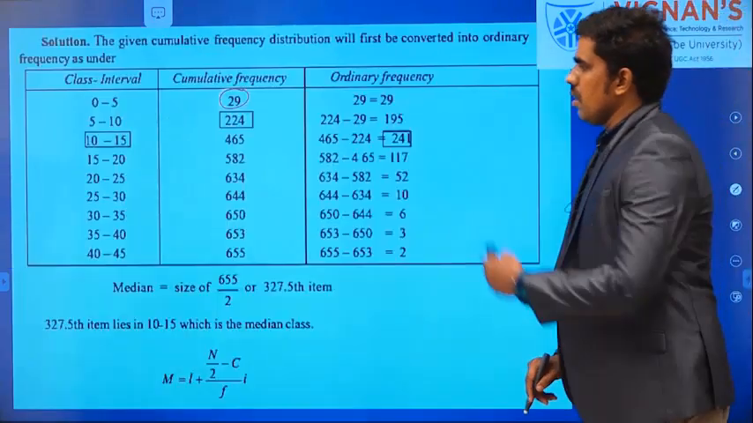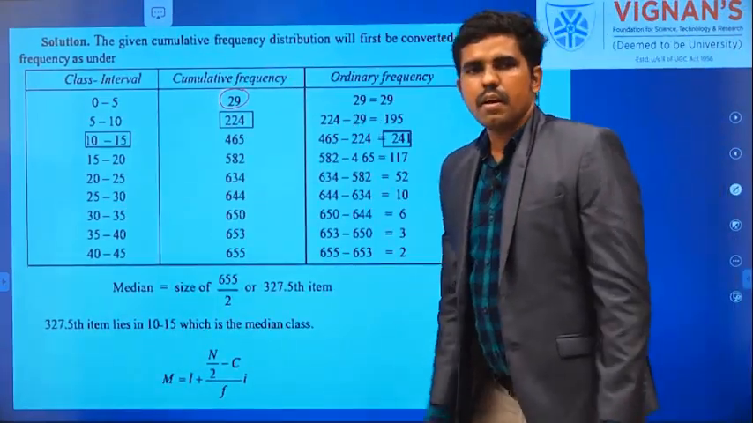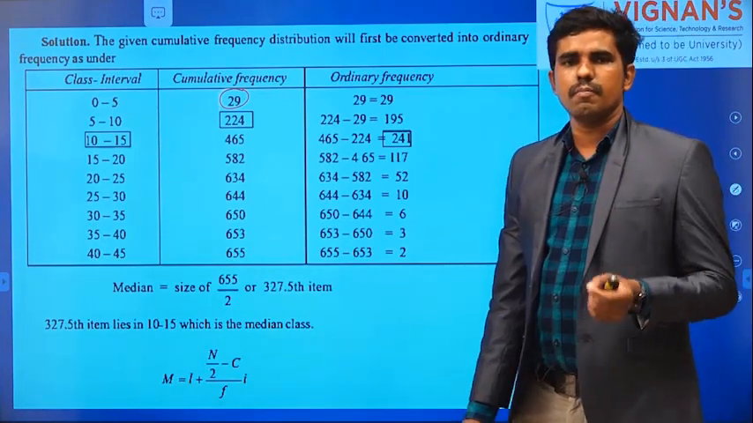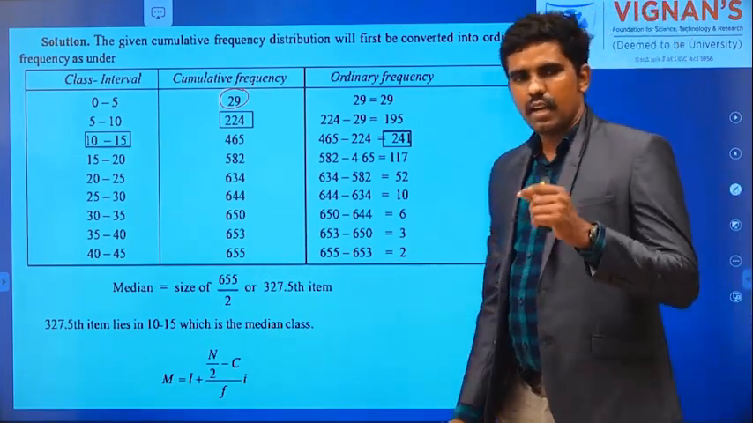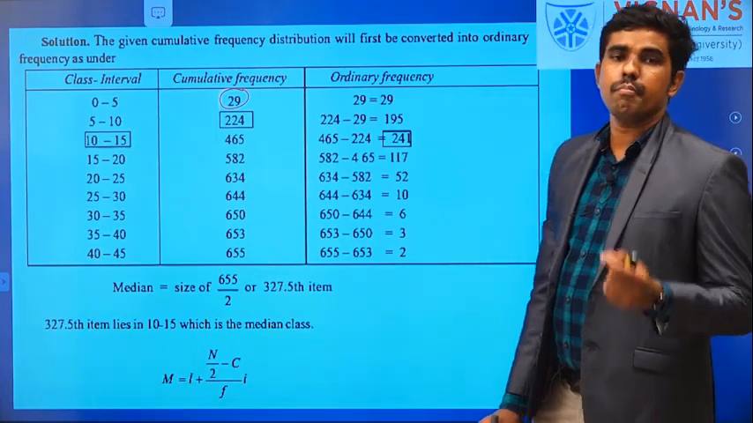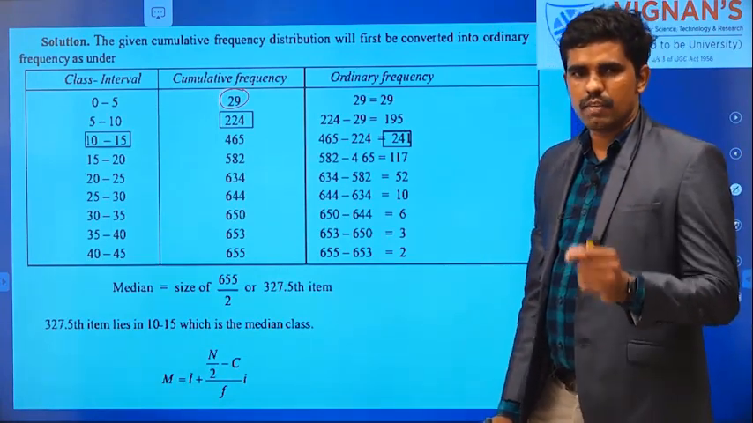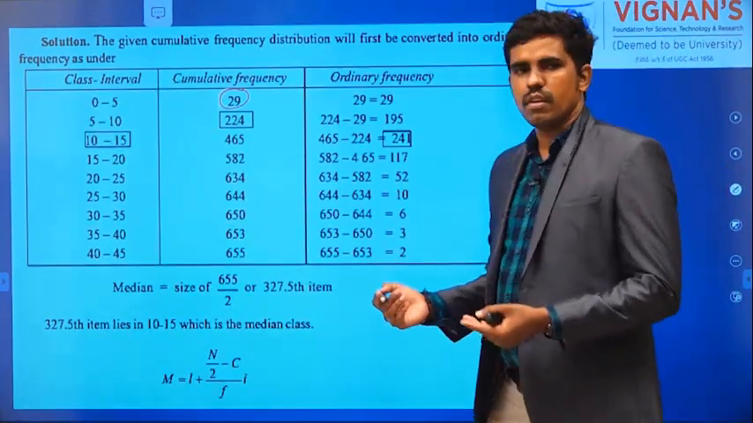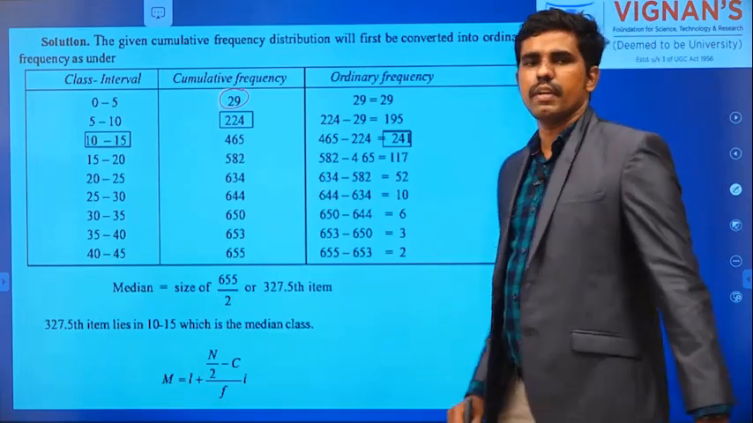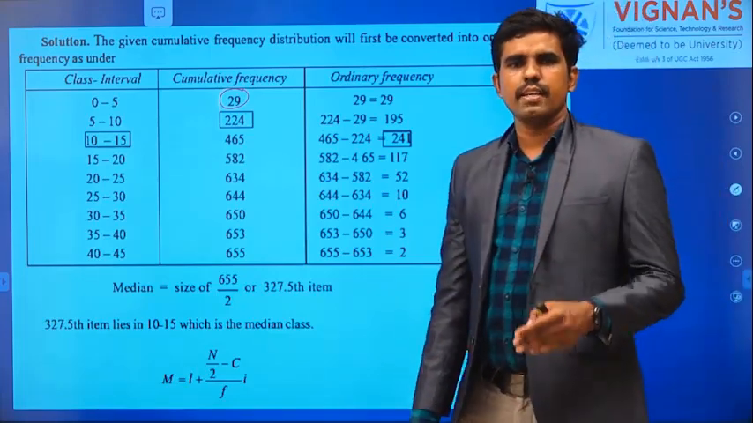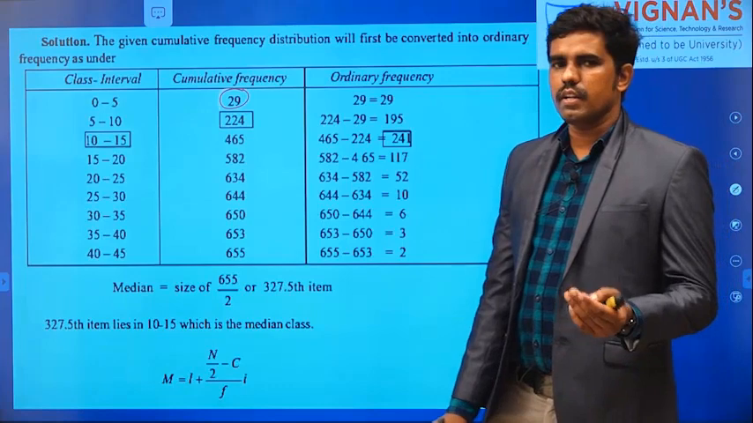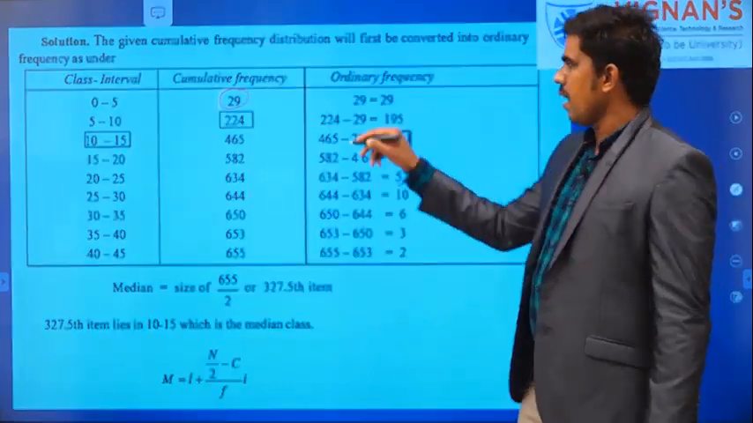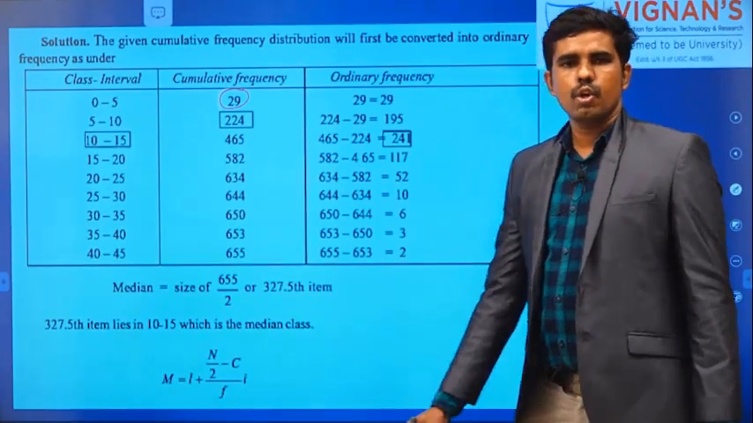Okay. So I am writing the cumulative frequency, but I need the particular frequency value also. Why? In that formula we need the corresponding frequency value of the median class. So if I have the cumulative frequency, how do I find the ordinary frequency? You know how to find the cumulative frequency if the ordinary frequency is given. Now the reverse case: how to find the ordinary frequency from the cumulative frequency.